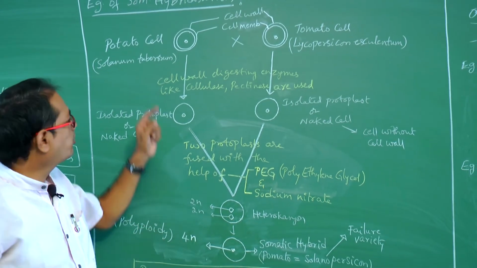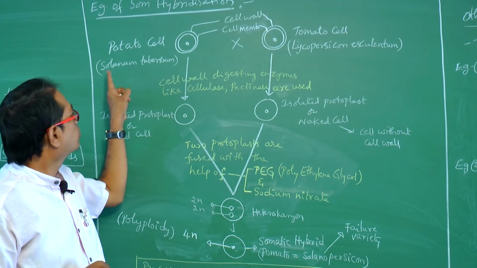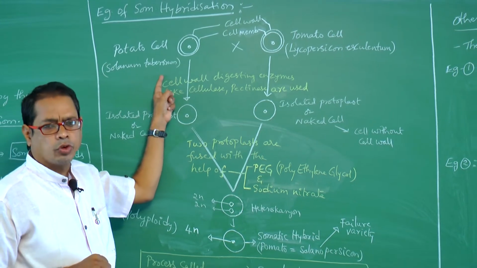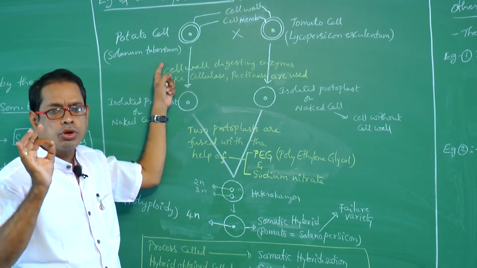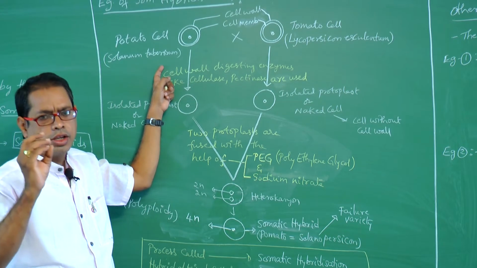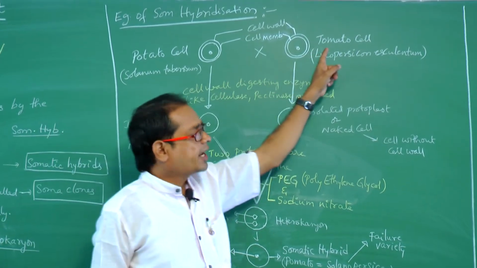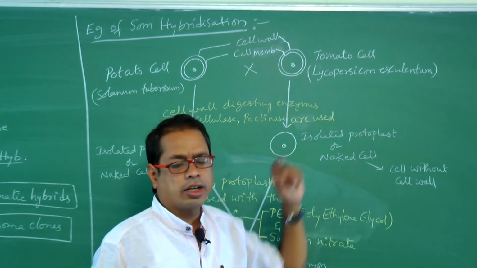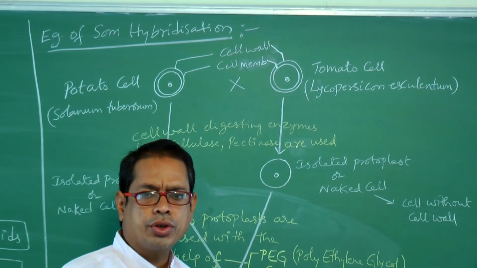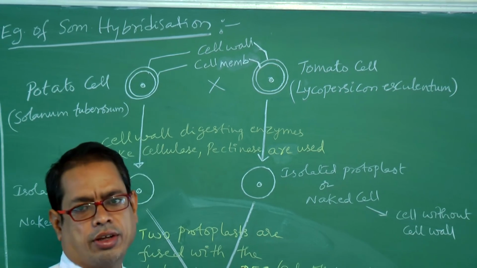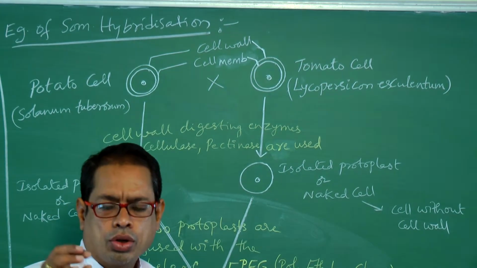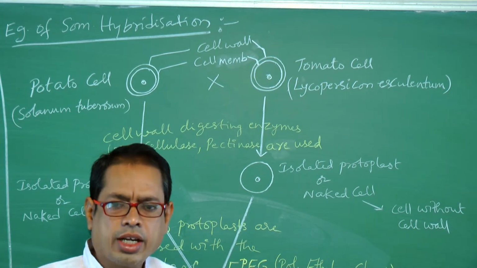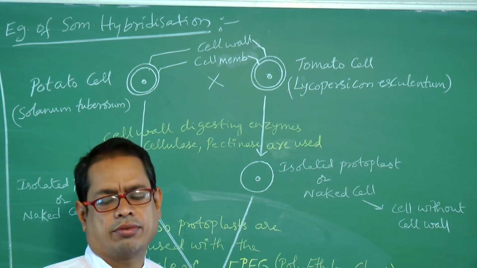What is the scientific name of potato? Solanum tuberosum, family Solanaceae. Scientific name of tomato, Lycopersicon esculentum. It also belongs to family Solanaceae. So, two cells are isolated from two different genera.